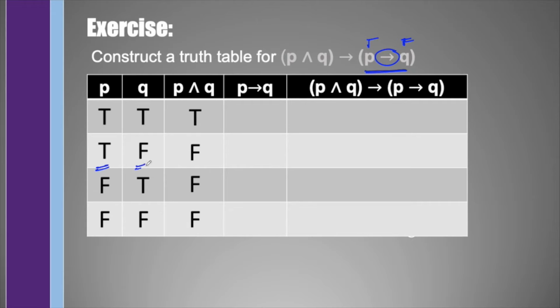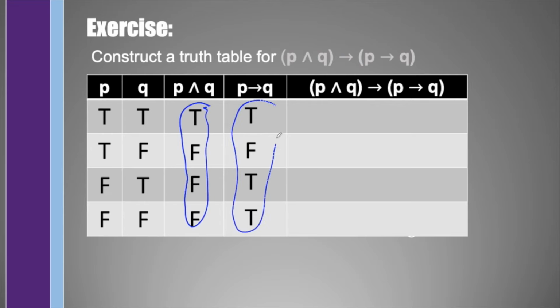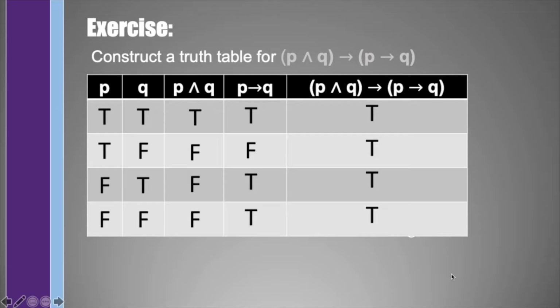So this statement is false and the rest are true. And proceeding with the last operation here, which is an implication, which implies that this is only false when this is true and this is false. And since none of the statements here is true here and then false here, then none of the statements here is false. So all of these are true.